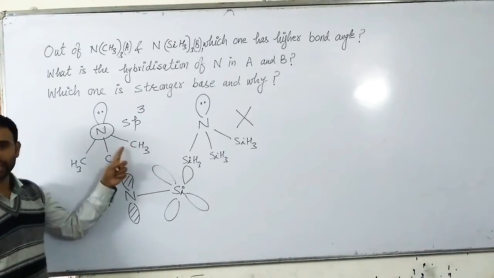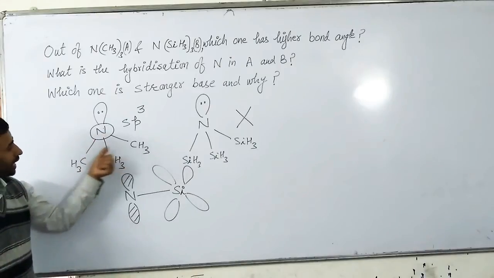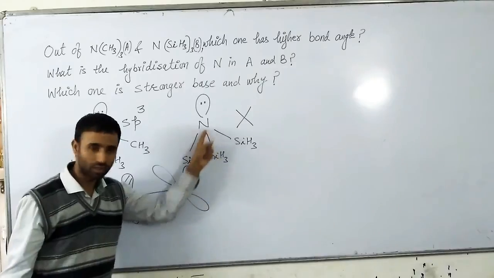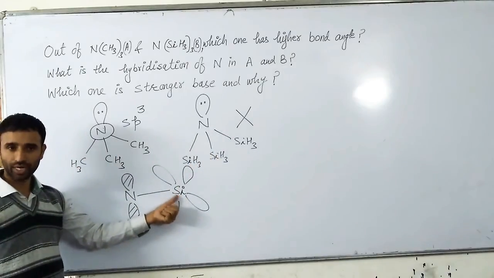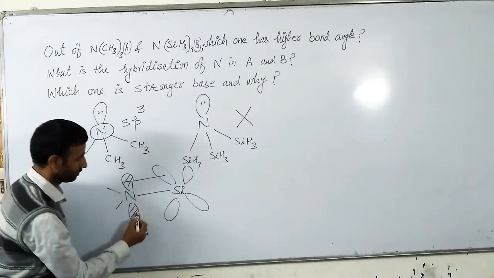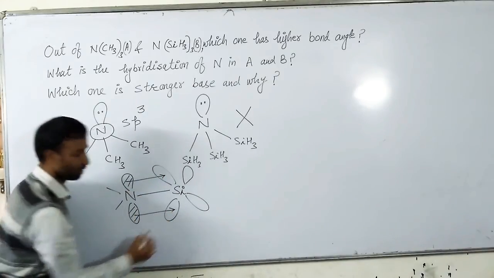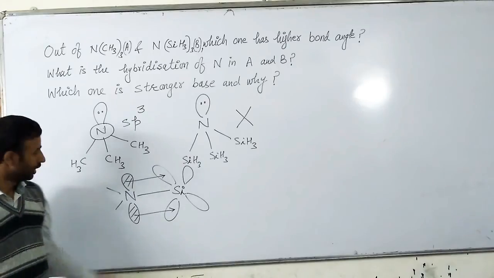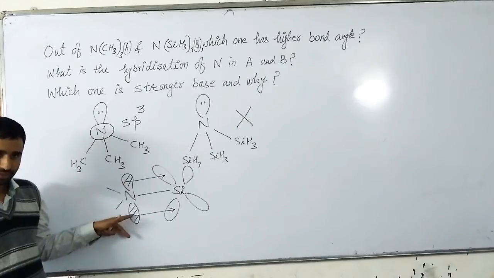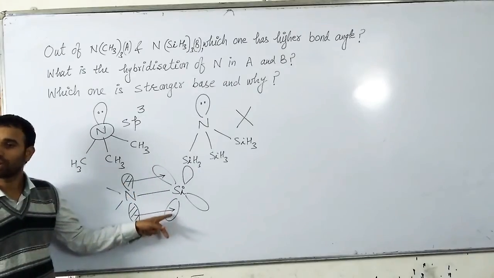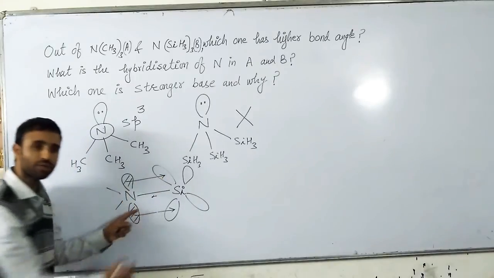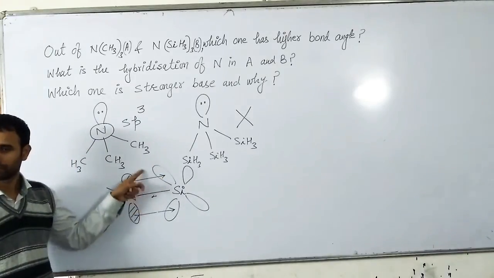Clear? So in that case, nitrogen has 3 bond pairs, 1 lone pair. But in case of silicon, as silicon has vacant d orbital, nitrogen back donates its electron to silicon. So involvement of p orbital of nitrogen and vacant d orbital of silicon is there, and sigma bond is already formed. So which bond is formed?